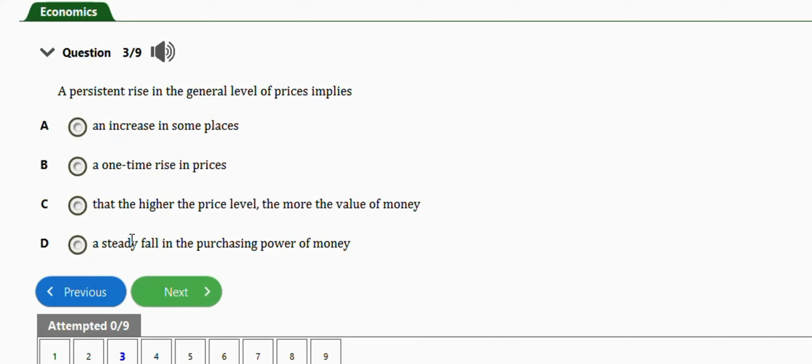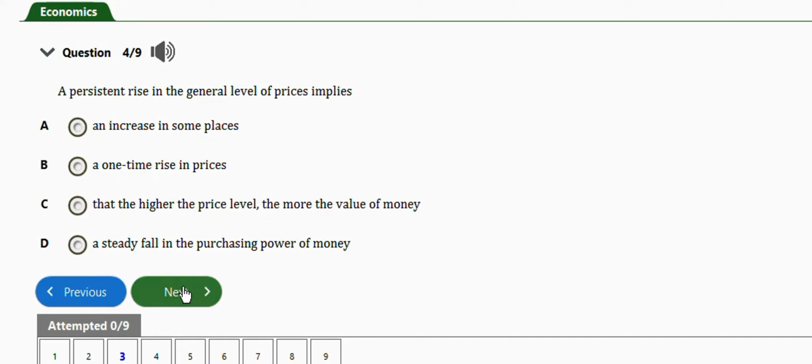Next question is this one. It says a persistent rise in the general level of prices implies an increase in some places, a one-time rise in prices, that the higher the price level, the more the value of money, or a steady fall in the purchasing power of money. So the right answer is option D, a persistent rise in the general level of prices implies a steady fall in the purchasing power of money.